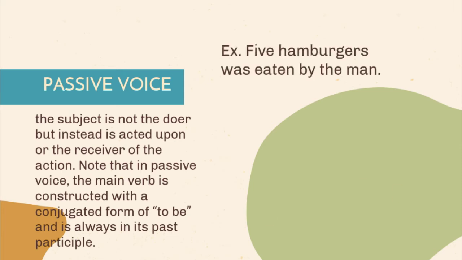5 hamburgers were eaten by the man. Note how the subject-verb relationship has changed. The subject in the active voice, which is the man, now becomes the object of the preposition. And the direct object, hamburgers, becomes the subject or the thing that is being described. It is acted upon by the verb were eaten.